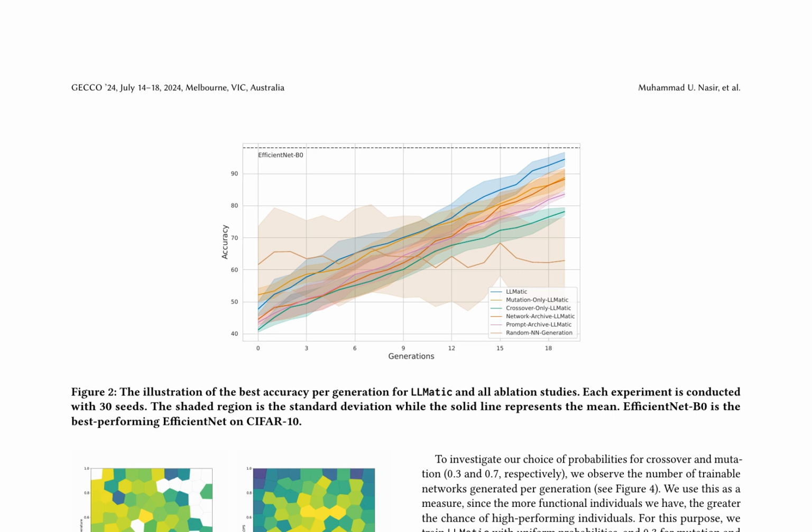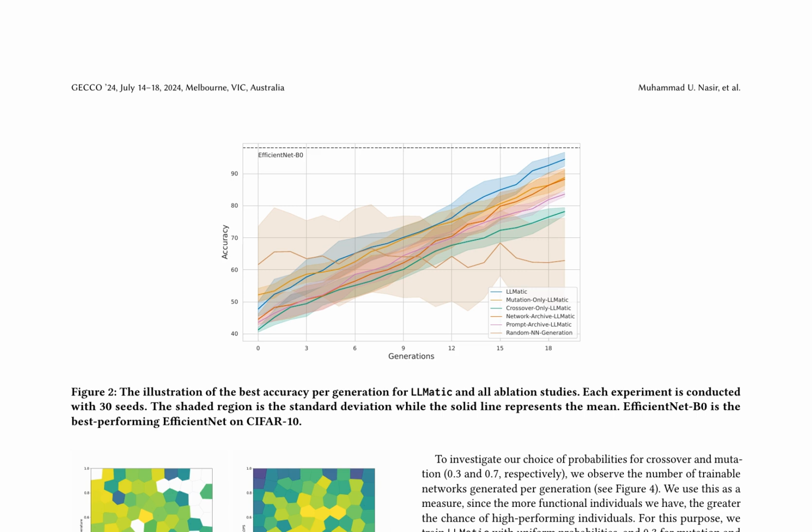The study compares the algorithm's performance with EfficientNet-B0, highlighting the efficiency of LLMatic in finding competitive networks with fewer evaluations. The evaluation of LLMatic's performance across various generations showcases its efficiency and accuracy on CIFAR-10. Figure 2 illustrates the best accuracy per generation for LLMatic and its ablation studies, demonstrating a consistent improvement. The shaded region represents standard deviation, while the solid line indicates the mean accuracy.